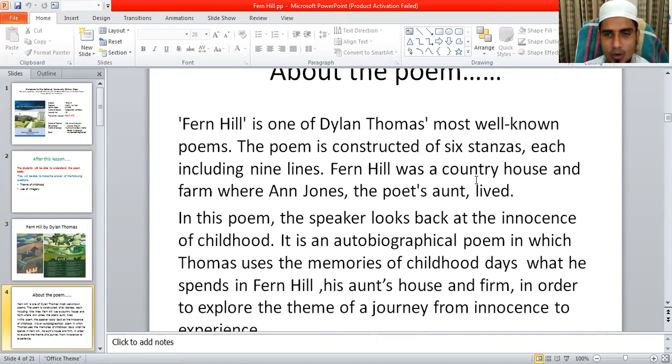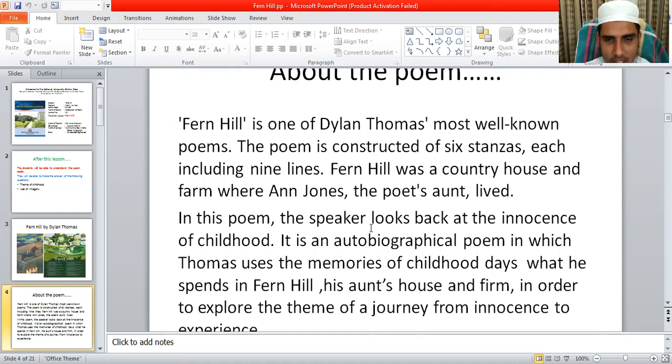Fern Hill was a country house. If anyone asks you a brief question, what is Fern Hill, you can give the answer from here: Fern Hill is or was a country house and a farm where Aunt Jones, the poet's aunt, lived. So this is the house or farm of the poet's aunt.